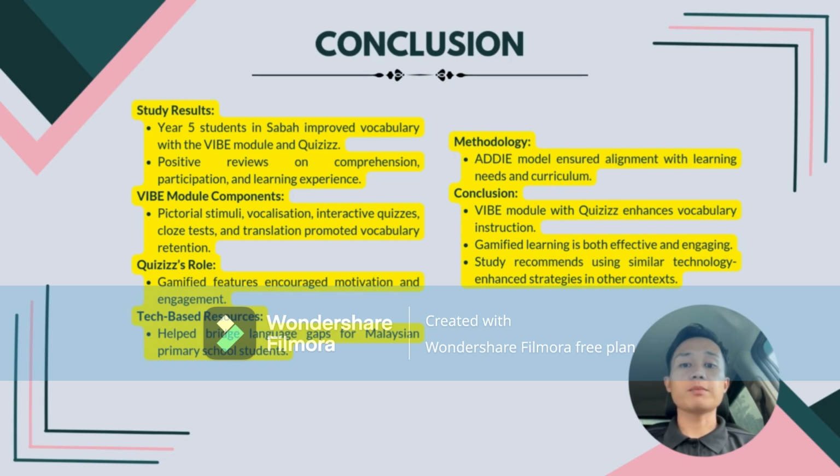Closed tests helped apply words in context. Translation connected new vocabulary to familiar words. Quizizz gamified features like leaderboard and real-time feedback boosted motivation and active participation. Interactive tools like Vibe and Quizizz address language gaps and make learning more engaging. The structured use of the ADDIE model ensured alignment with the learning needs. The Vibe module, combined with Quizizz, offers an innovative way to enhance vocabulary learning. It makes lessons effective, fun, and motivating, with potential for wider application in education.